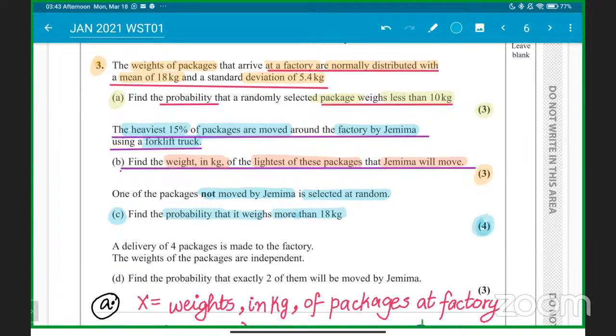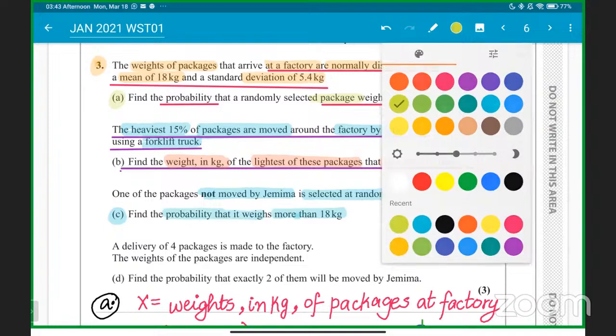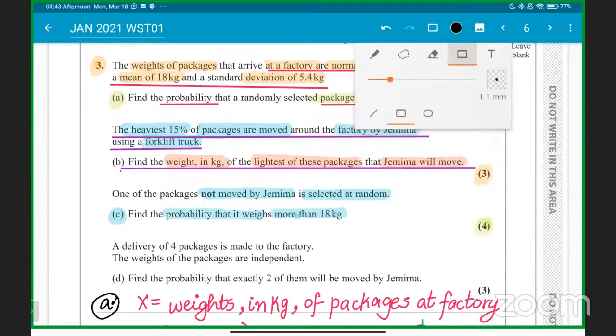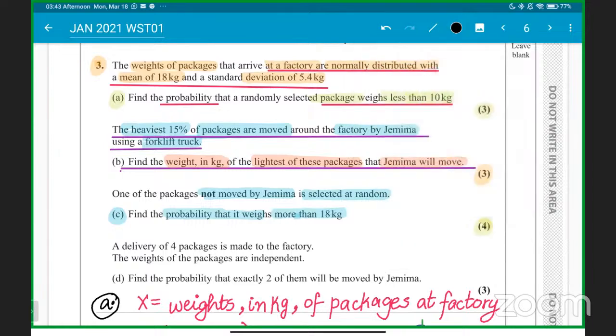We have to find the probability for that, students. Any doubts, any questions, let me know, we can talk about it. One of the packages is selected at random, not moved by her. So we need to think about that now, okay?